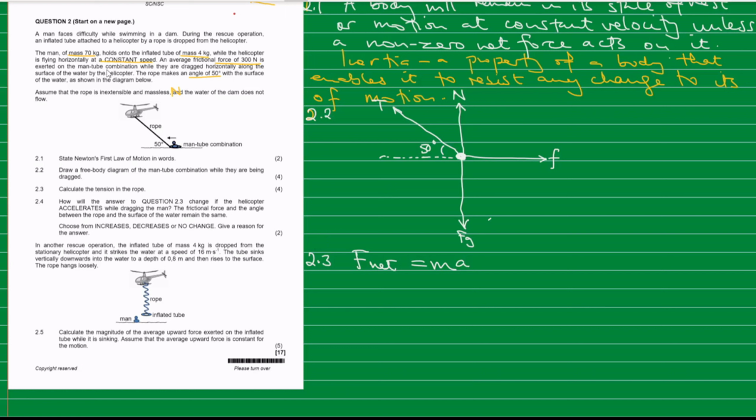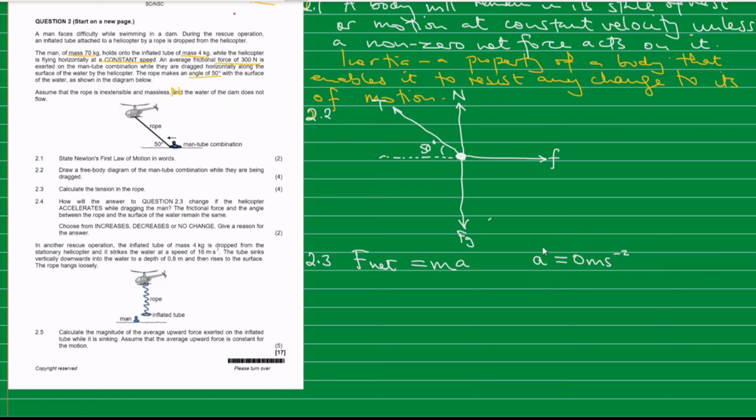Now here we are going to use the fact that we are given that the helicopter is moving horizontally at a constant speed. The phrase constant speed refers to the fact that the acceleration is zero. The object is not gaining speed. So constant speed or constant velocity means that our acceleration is 0 meters per second squared.